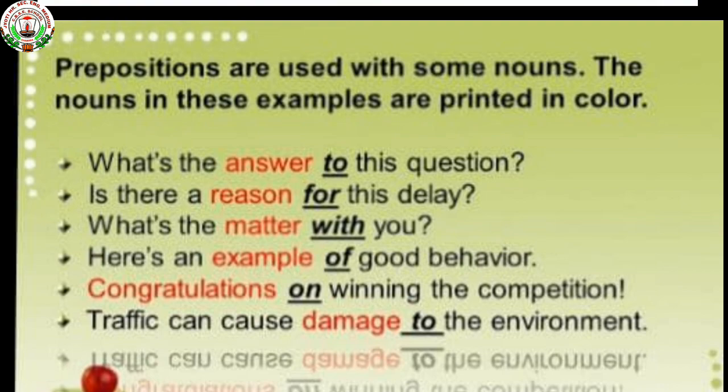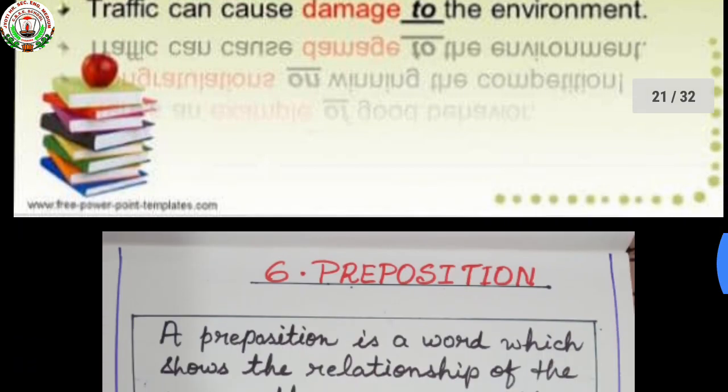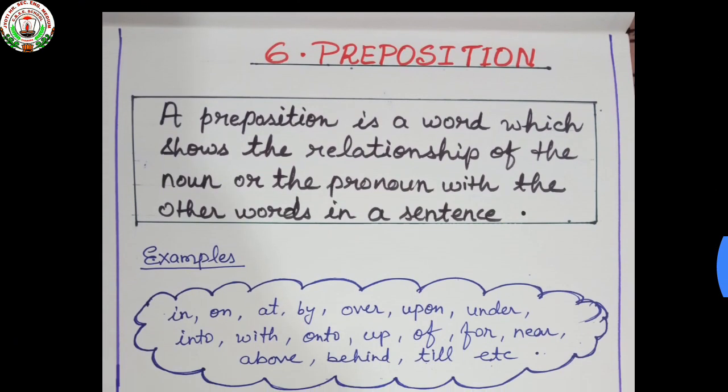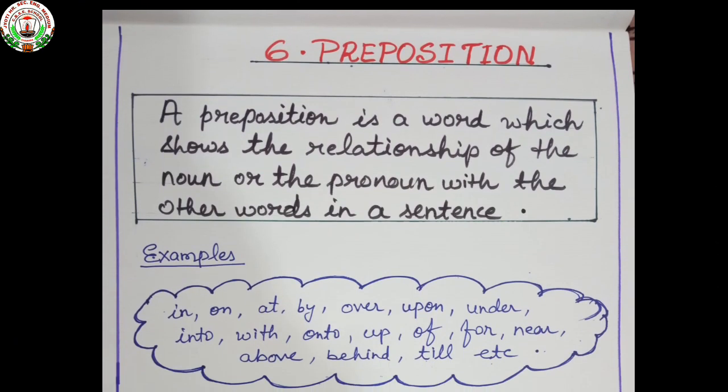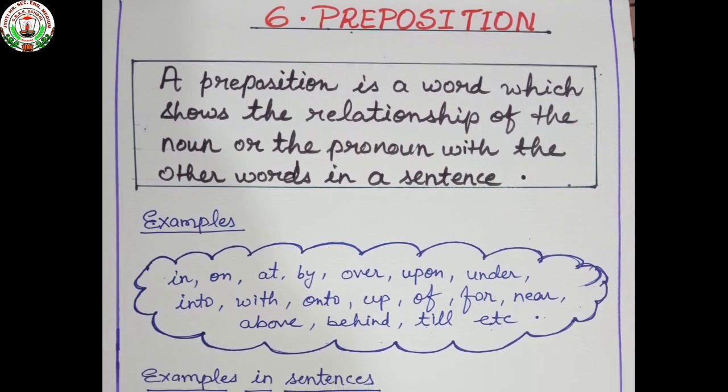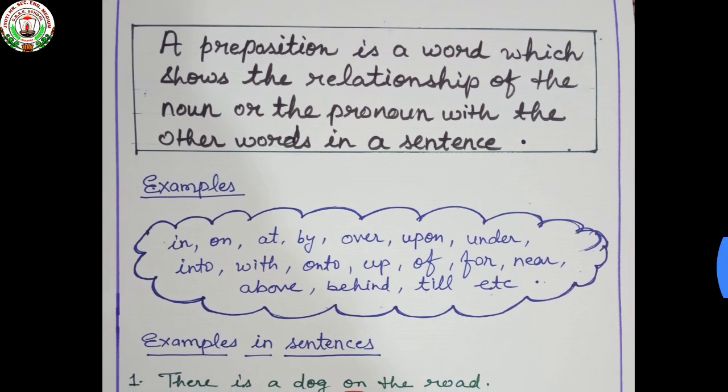So when we focus on these words, on, to, for, with, and so on, these types of words show the relationship with a noun or pronoun. Now we understand a preposition is a word which shows the relationship of the noun or the pronoun with the other words in a sentence.